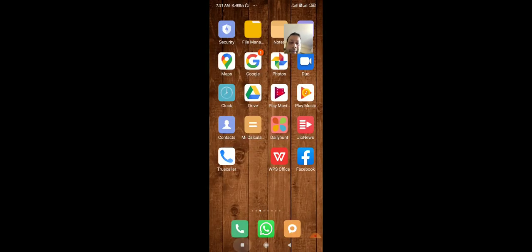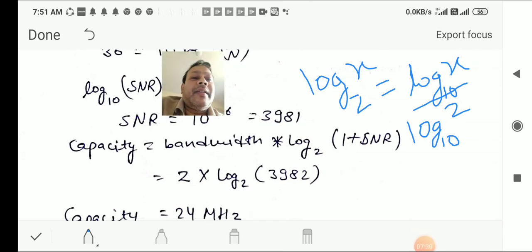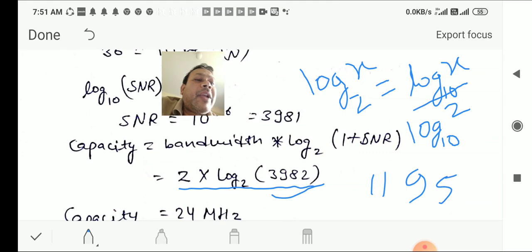Going back to our main screen, this entire log term is 11.95. We multiply 11.95 into 2 and then we get the output. It is not exactly 12 into 2 equal to 24; rather it is 11.95 multiplied by 2. So the exact number that we get is this number.